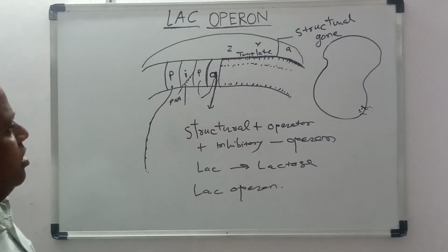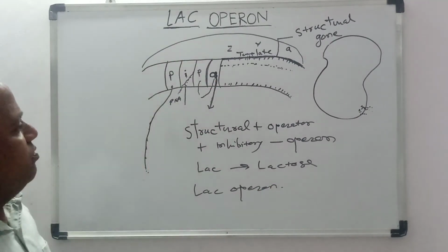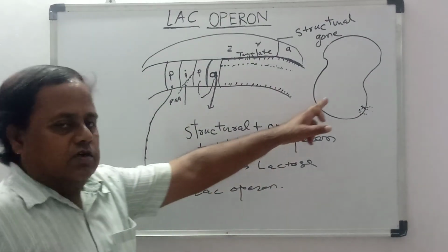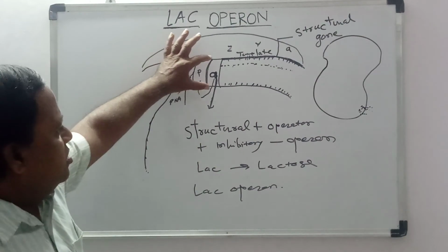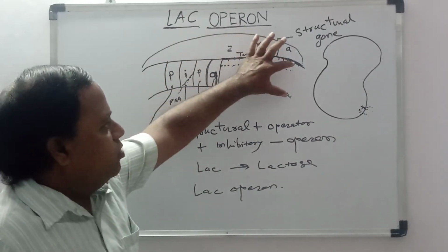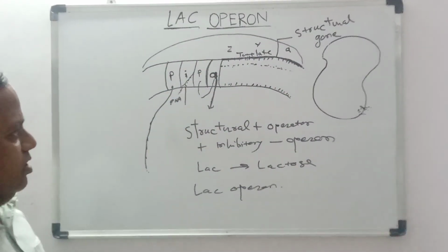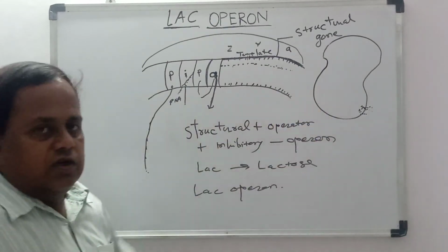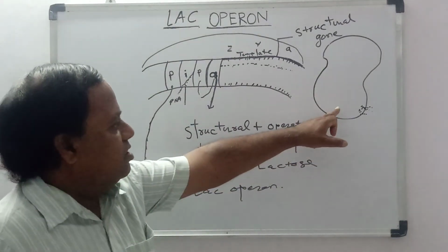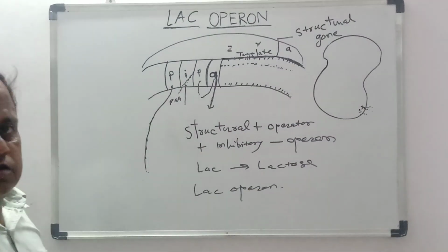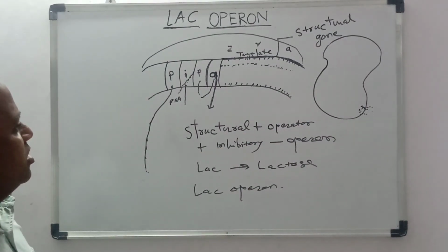So, understood how the gene expresses itself. Till the time glucose is available in the environment, this RNA is not produced. Okay, once the glucose from the environment ends, then the bacteria requires lactose for digestion.